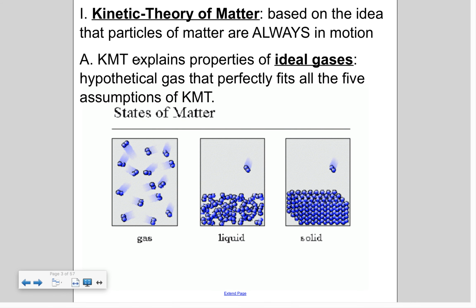The kinetic theory of matter is basically this idea that particles of matter are always in motion. And so it does explain properties for ideal gases, a hypothetical gas that perfectly fits all 5 assumptions of the kinetic theory of matter. Why do I have it abbreviated KMT? Kinetic molecular theory, whatever. Moving on.